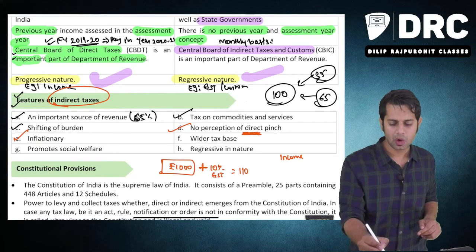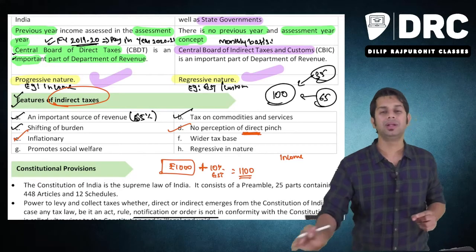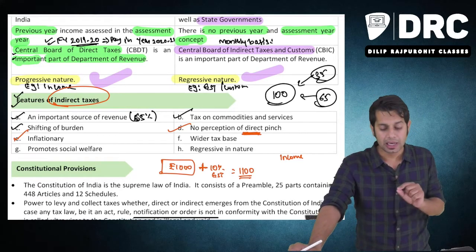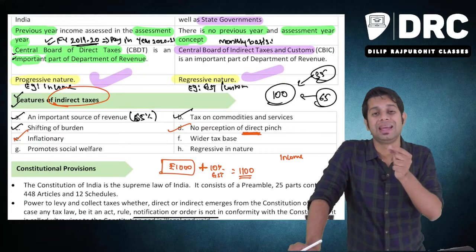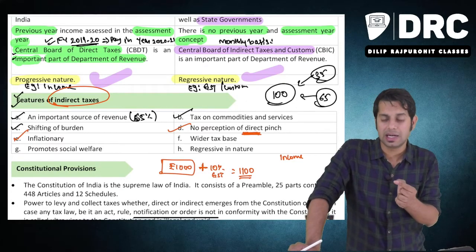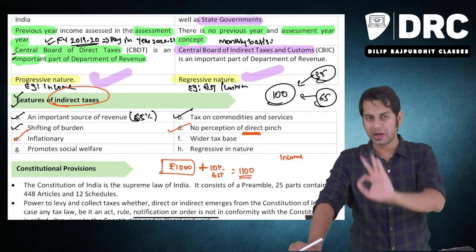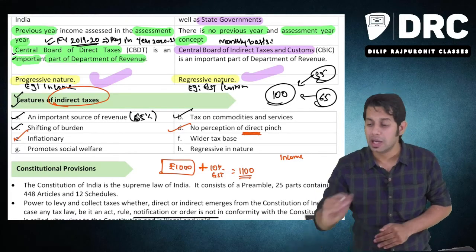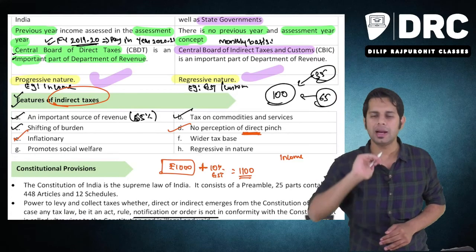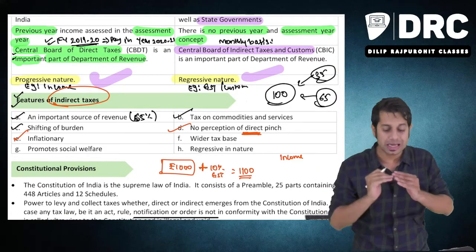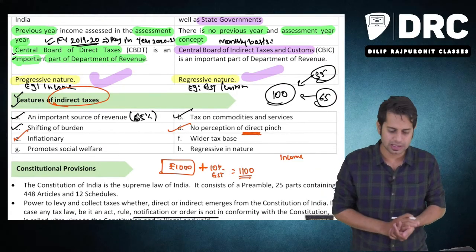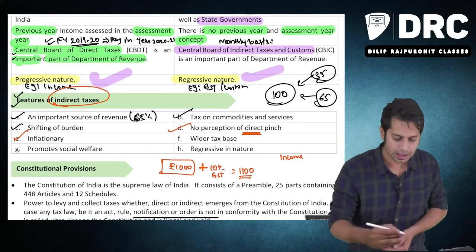So the total amount you have to pay is 1100 rupees. Meaning, because an indirect tax is collected from you, the price you are paying is increased by 100 rupees. It causes inflation. It is increasing the price of different commodities, so it is inflationary in nature.